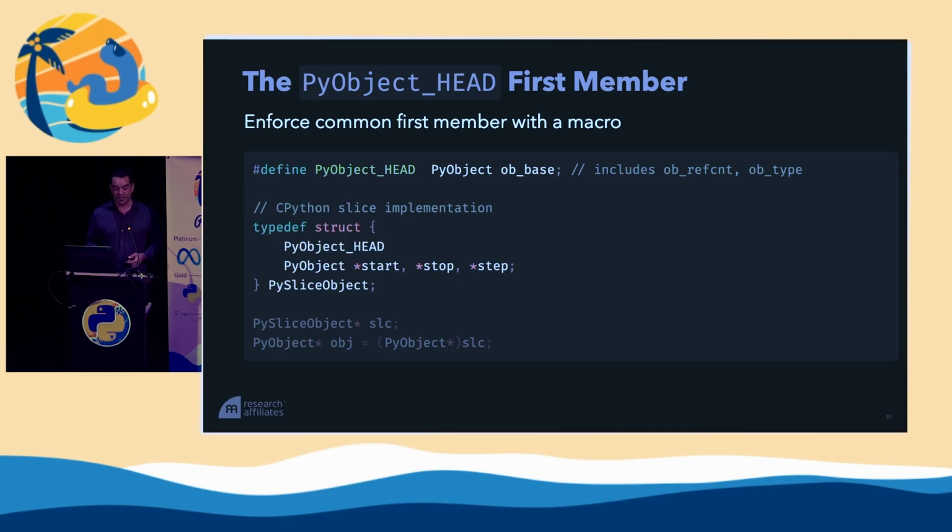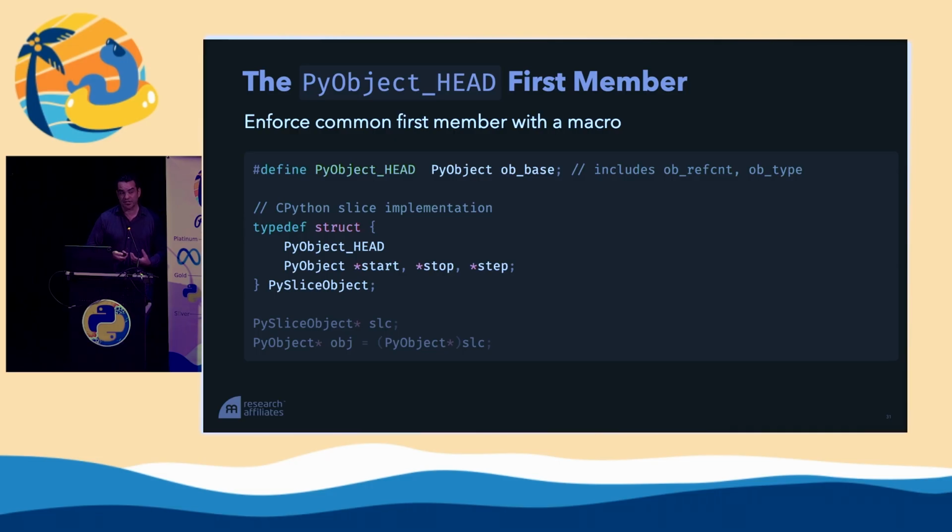And so we see here, this is the actual Python struct from the CPython code to define the slice. All of you have used slice objects. This is what slice is. It's simply a struct that has PyObject_HEAD, which gives the common base class kind of stuff, and three additional PyObjects, start, stop, and step.